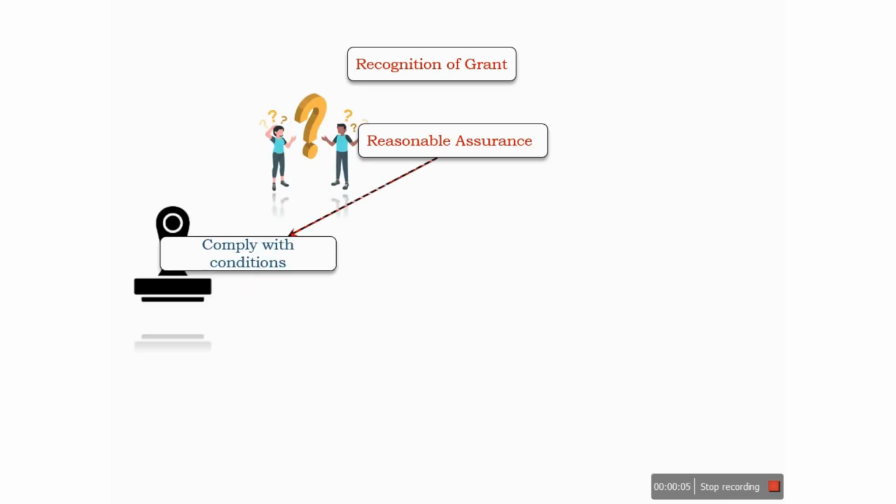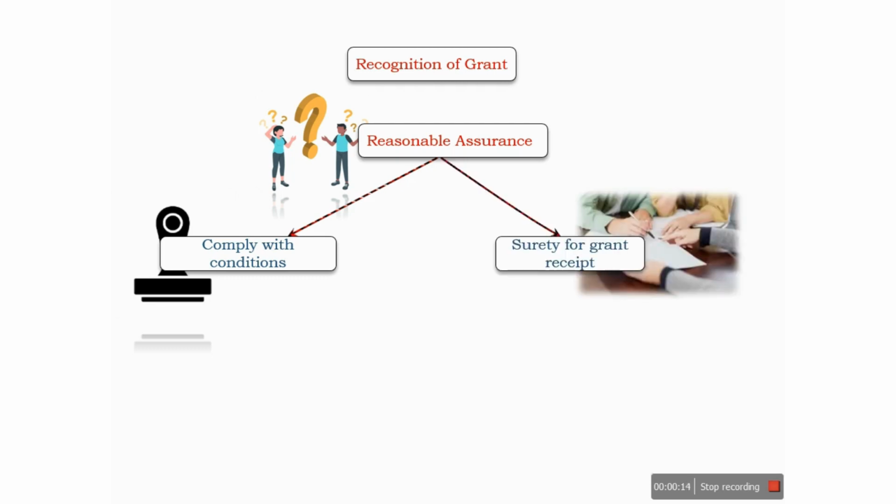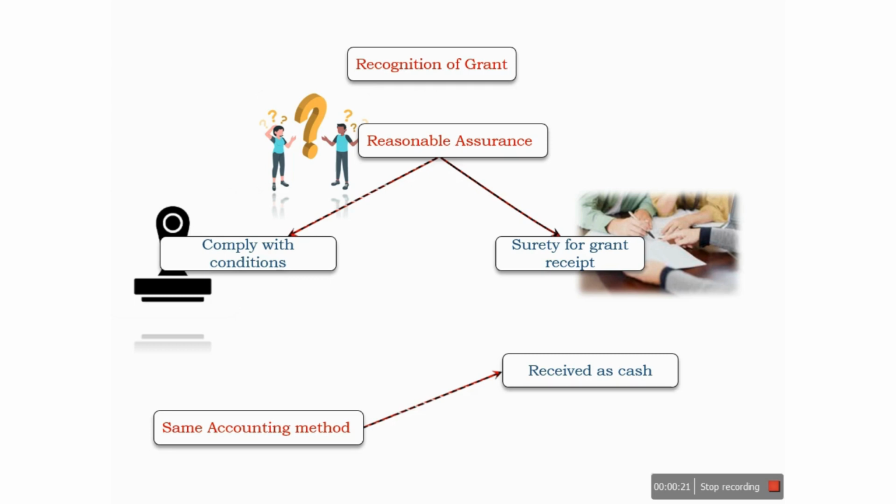Government grant will be recognized when there is assurance that the enterprise will comply with the conditions attached to the grant, and there is reasonable assurance that the grant will be received by the organization. If both conditions are satisfied, the grant will be recognized in the books of accounts. The grant will be recognized on the same principle whether it relates to the receipt of cash or to a decrease in liability. So the accounting principle will be the same in both cases.